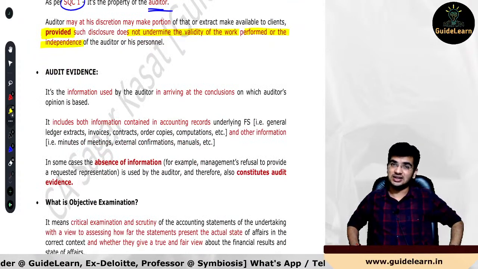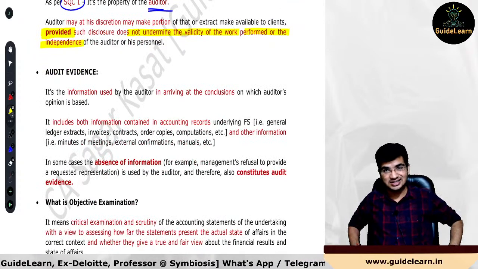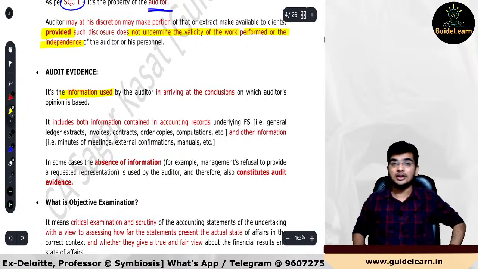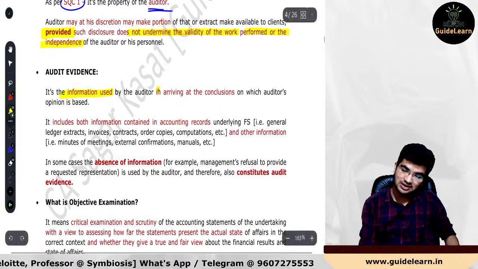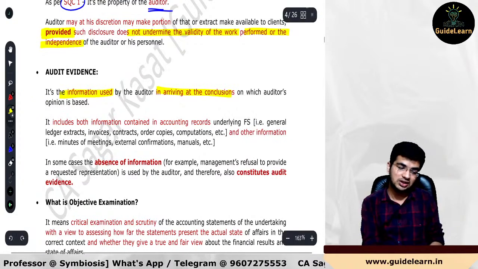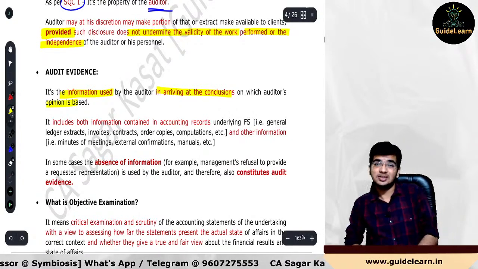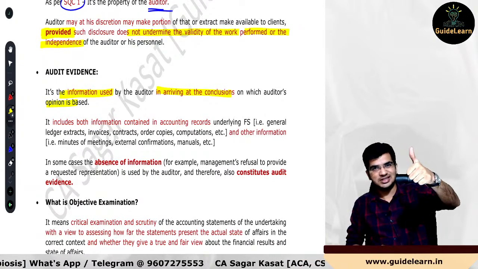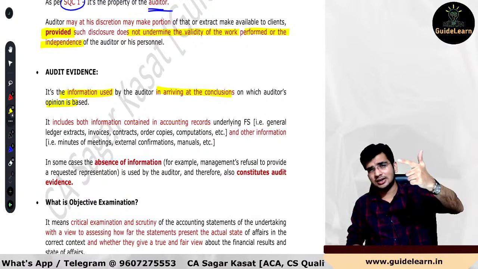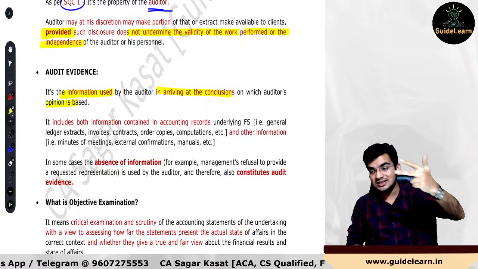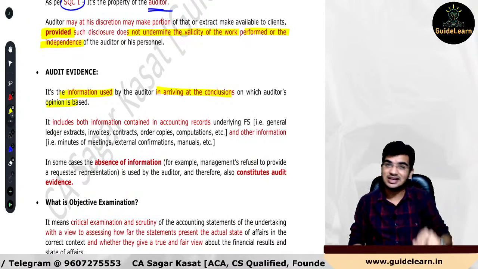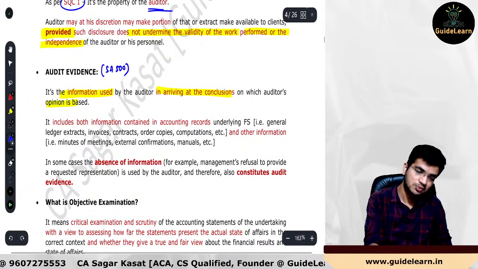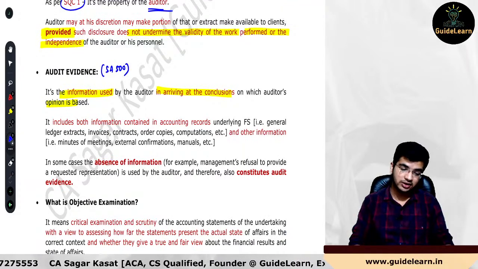Next one, audit evidence. What is audit evidence? SA 500 discusses this. It is very easy: it is the information used by the auditor to arrive at the conclusions on which the auditor's opinion is based. So three points again. It is such information which is used by the auditor to arrive at the conclusions on which the auditor's opinion is based. Clear with this? Audit evidence as per SA 500. So please remember SA 500 discusses this particular concept.